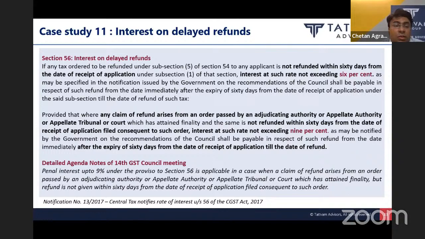And in such case, the proviso to section 56 provides that if the refund is not provided within 60 days from the second filing of application, in that case interest has to be paid at the rate of 9%.